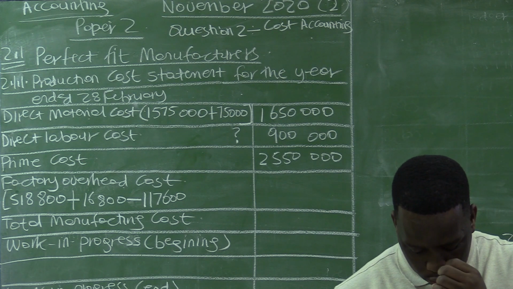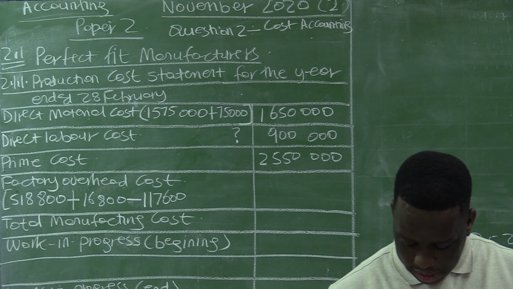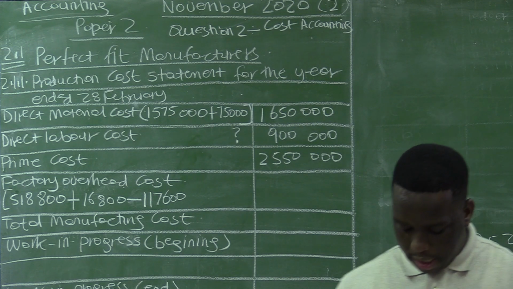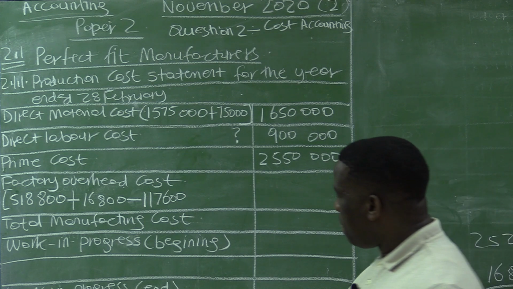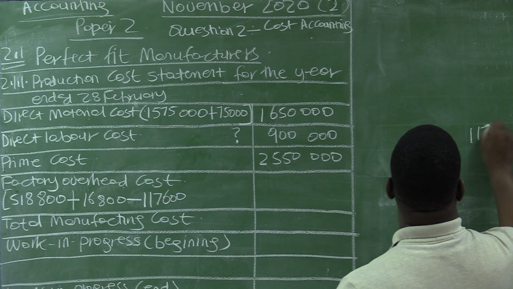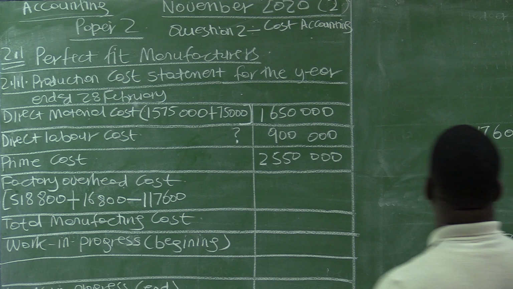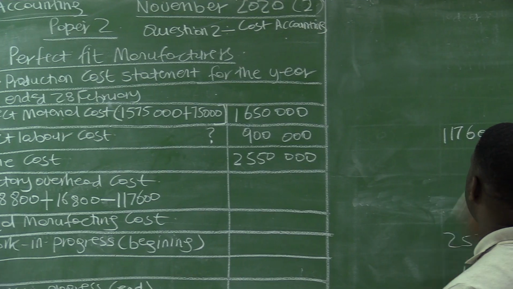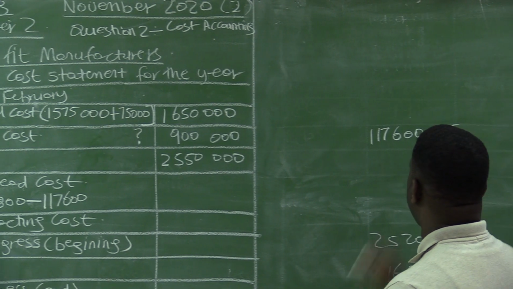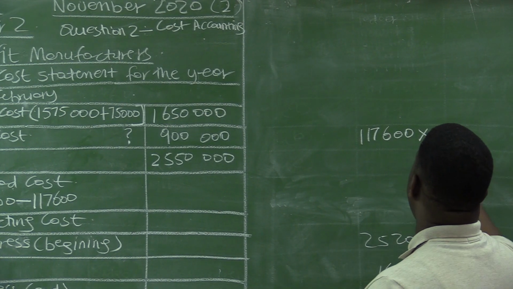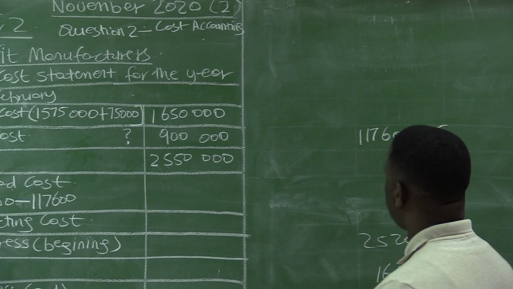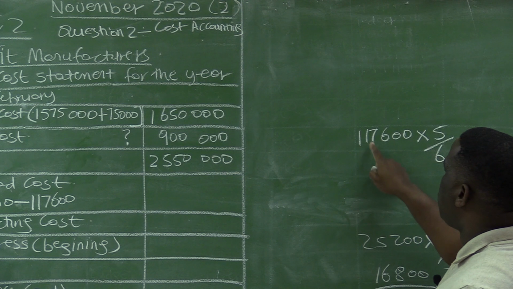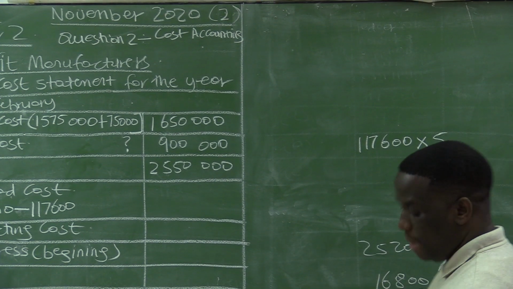But the correct ratio should have been 5 representing the factory, 4 representing the admin, and 1 representing the selling and distribution. So it means this 117,600 was calculated using 6, and we want 5. So let's multiply it with 5, because 5 is the correct amount, and divide it by 6, because it was calculated using 6. So now you have your 117,600 multiplied by 5/6.